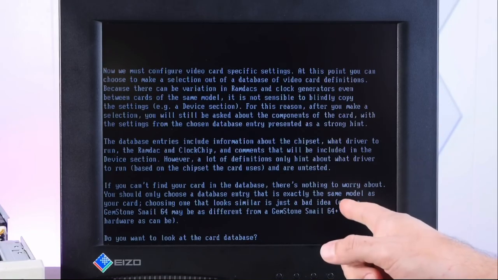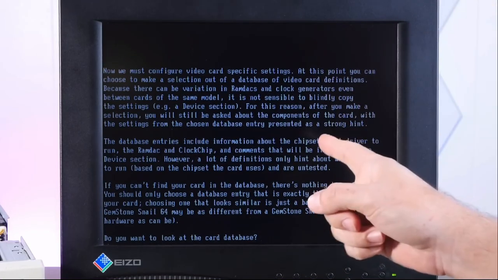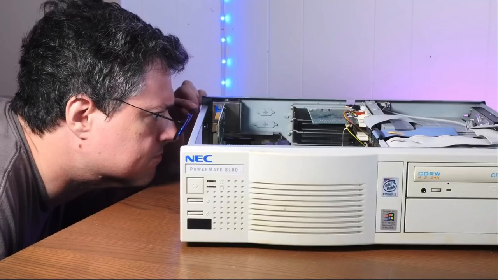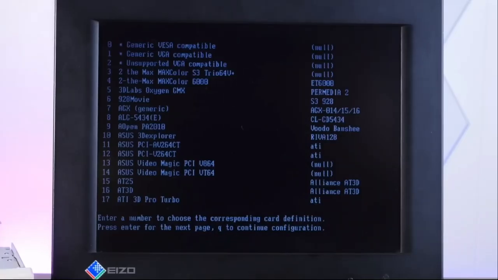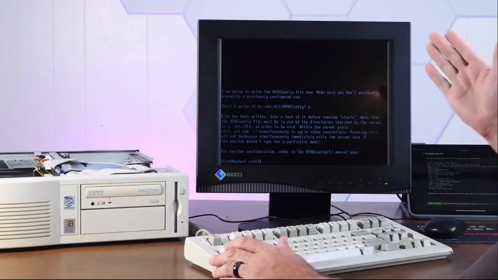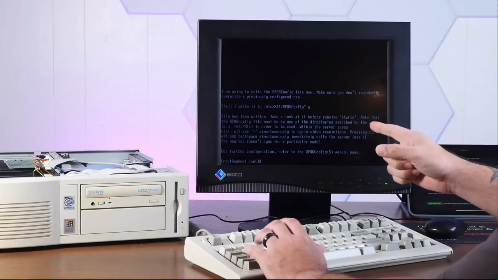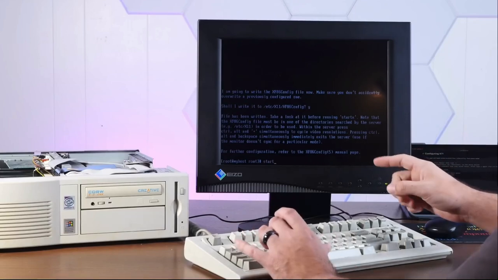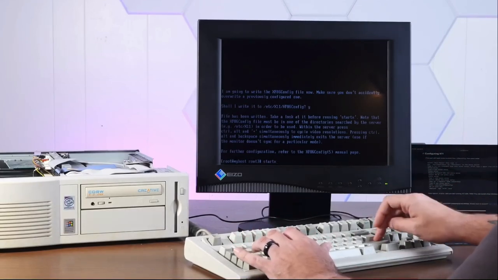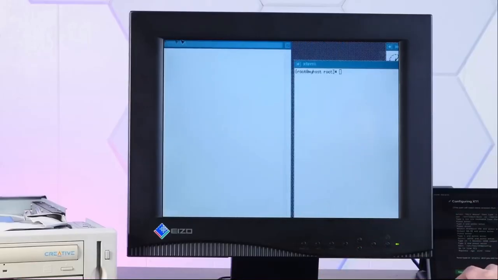Do we want to look at the video card database? Yes, this is where we have to peek into the system here. All right, let's look in here for ATI Rage Pro. Bunch of ATI Rage 128 seems to be the closest match. All right, at this point we should be able to run startx and boot into a graphical environment, assuming that our settings are correct. Hey, it works! Oh my god, it worked!